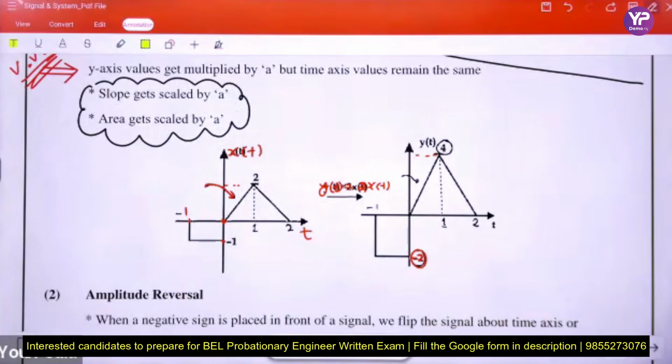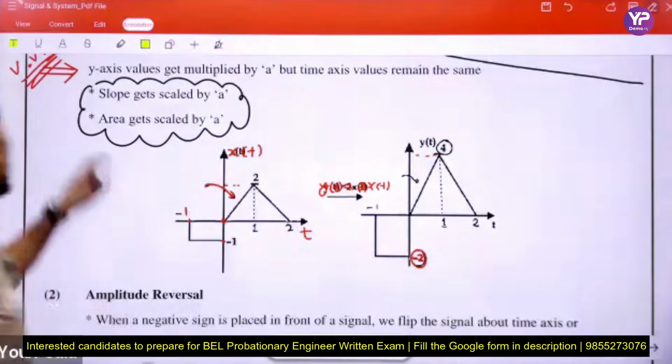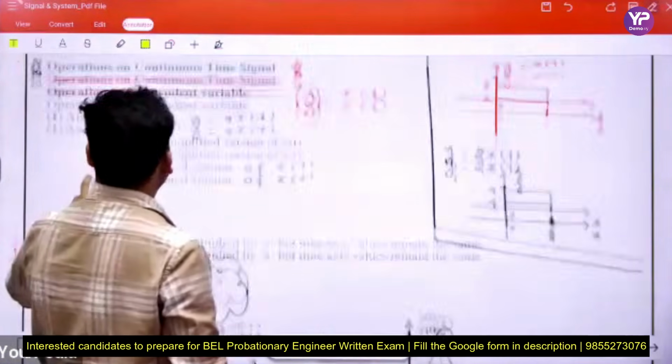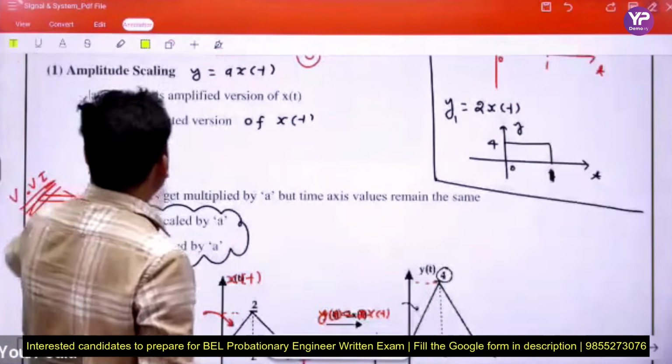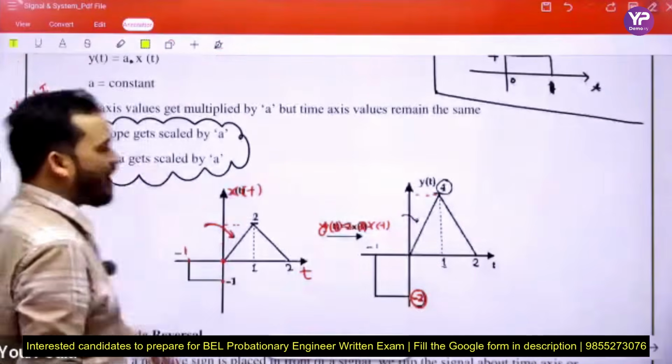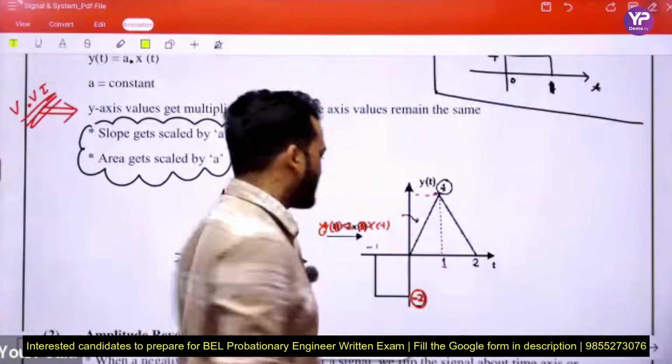Attenuated, amplified. Beta, amplified, not amplitude. Here we write amplified. Check me. Amplified beta, not amplitude. Amplified version or attenuated version.